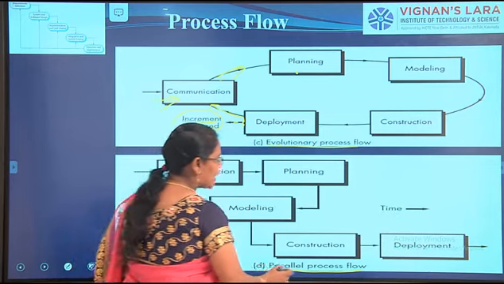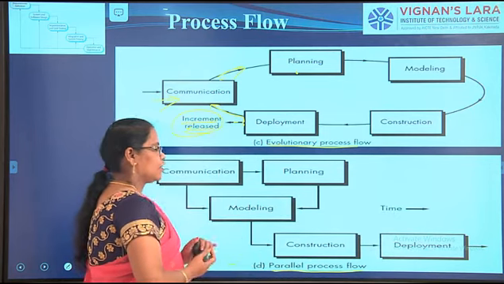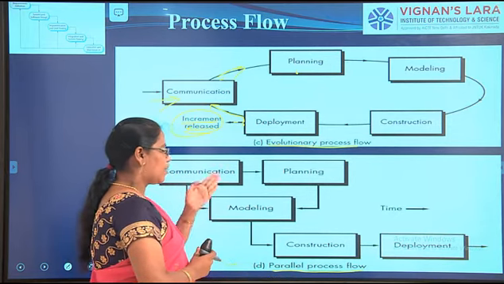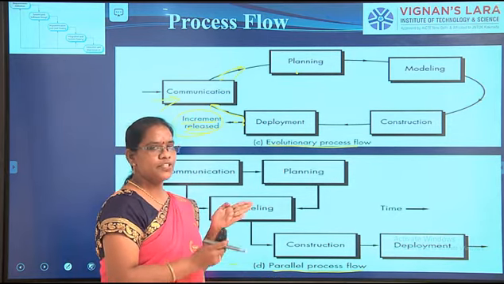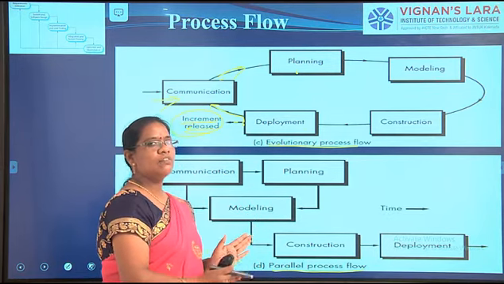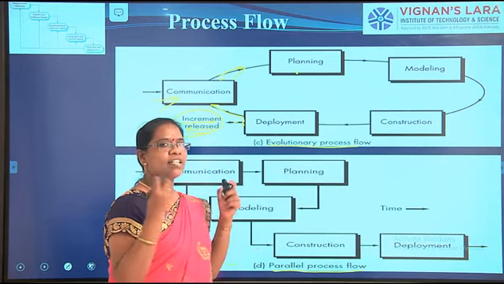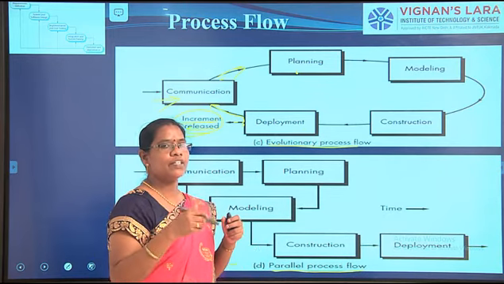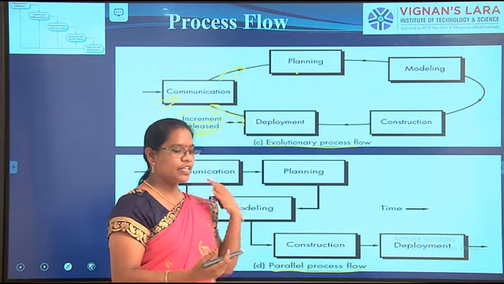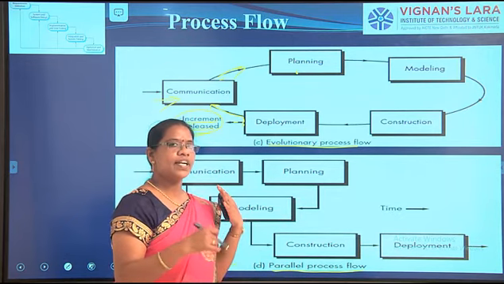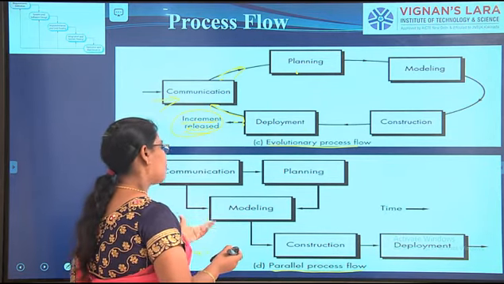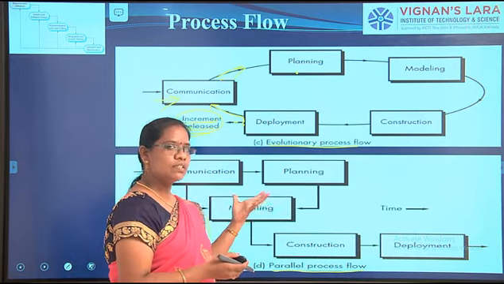Next one is the parallel process flow. The name itself says parallel. Parallel means, while taking the communication from the stakeholder, whatever the requirements, they will go for the planning, and parallelly they will do the work. Like by listening to songs, you people are able to do your homework. How parallelly you people are doing. Here you are listening to the music as well as writing some work. Like that, in developing a software project, they will do parallel work.